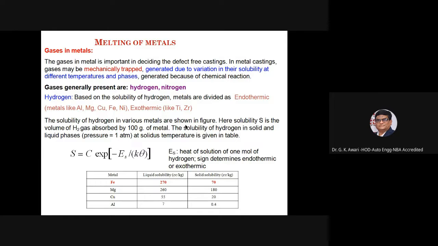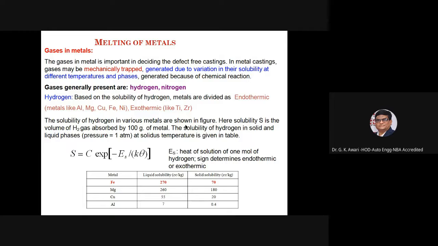Gases generally present are hydrogen and nitrogen. Based on the solubility of hydrogen, metals are divided into endothermic metals like aluminum and magnesium, and exothermic metals like Ti and zirconium. The solubility of hydrogen in various metals is shown in the figure.